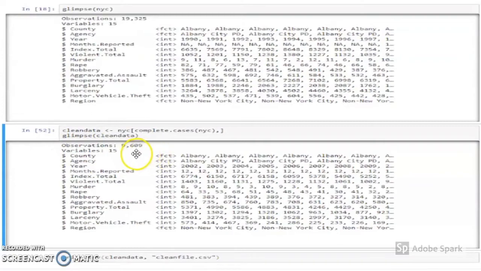Here we can see that the number of rows is 9,600, which is a drop from the 19,000 rows, and the columns remain the same. So this shows that our missing values have been successfully removed. Now that the data is clean, we will proceed with data visualization, which will be explained by my fellow teammates.